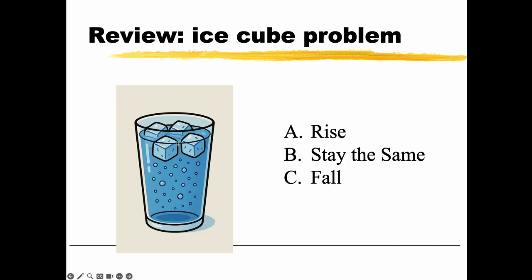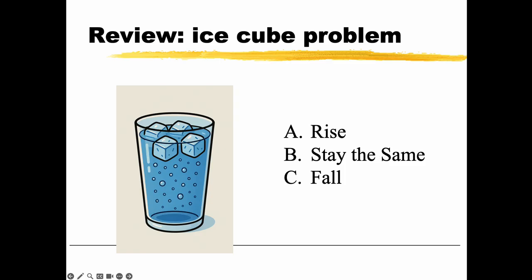But just this, as the ice melts, what's going to happen to that level of water? What do you think it is? And then I'll give you a second to think about it. Okay, so let's pretend that you paused and that you thought about it. Now, believe it or not, as the ice melts, the water level isn't going to change. It's going to stay the same the whole time. And let me see if I can explain why.